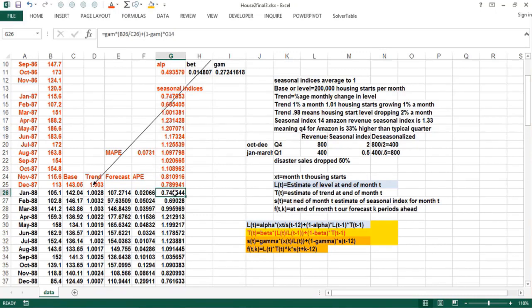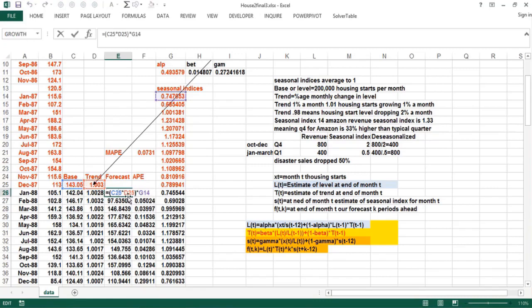Okay, so now how are you going to find alpha, beta, and gamma? Well, you're going to make a forecast, let's say 1 month ahead, if that's what mainly you're interested in. It could be 2 months ahead or the next 3 months if you want. But basically the forecast for next month, and take the absolute percentage error, average those to get a mean absolute percentage error, and use the Excel Solver to pick the alpha, beta, and gamma that minimize the mean absolute percentage error.